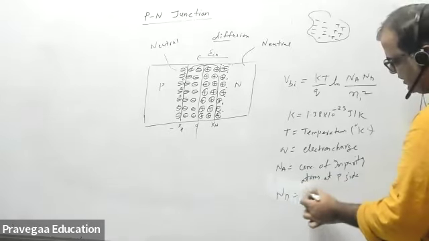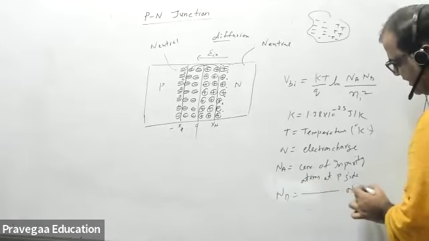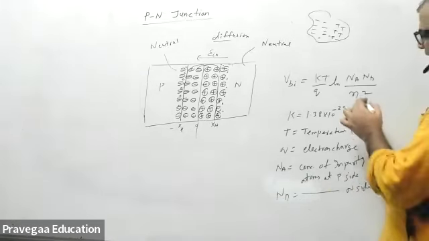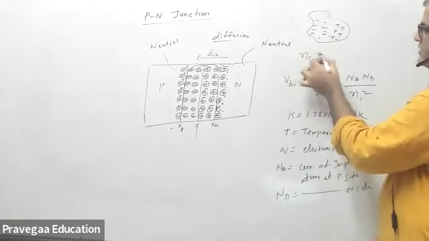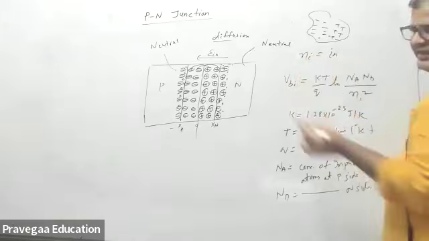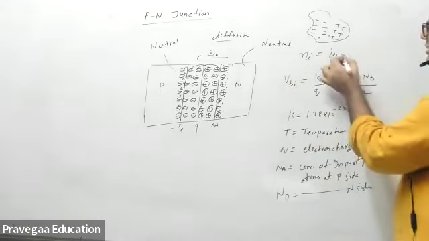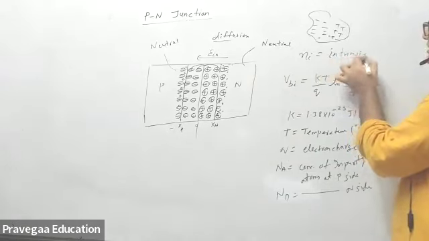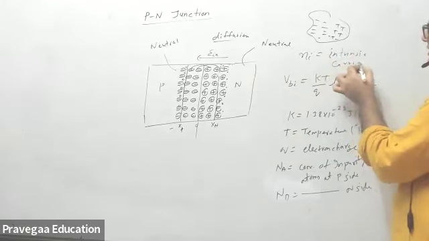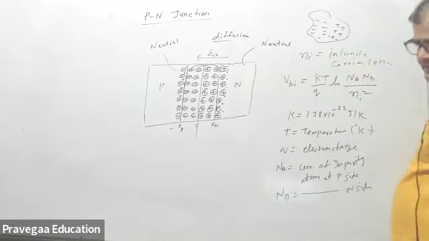Nd is the concentration of impurity atoms at the N side. And ni is the intrinsic carrier concentration. If it is silicon the value is different, and if it is germanium the value is different at room temperature.